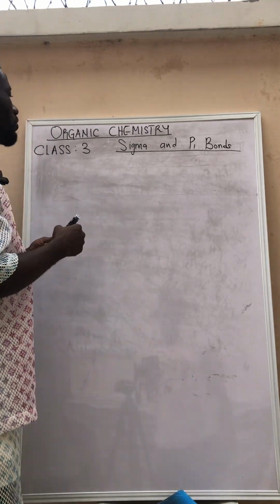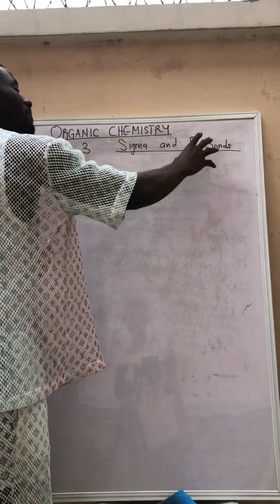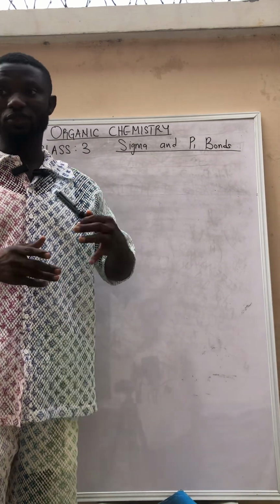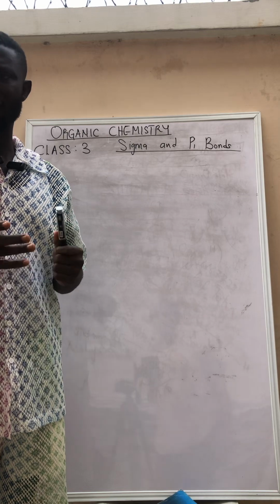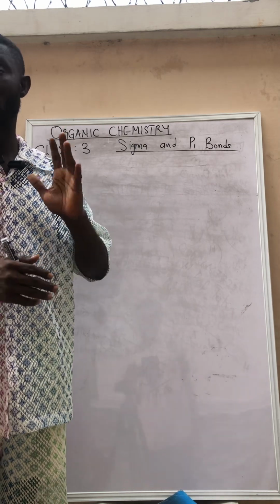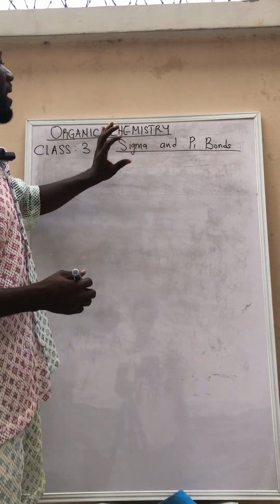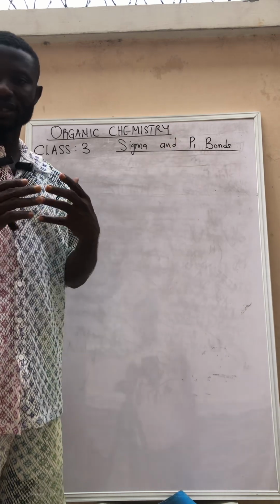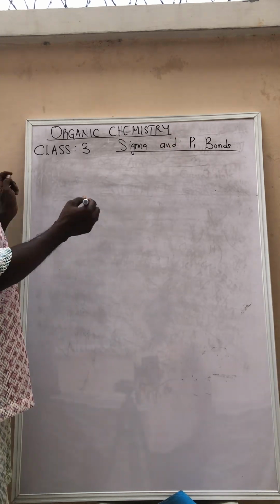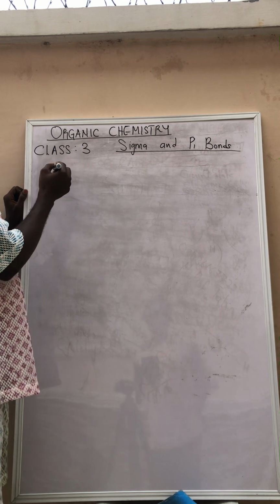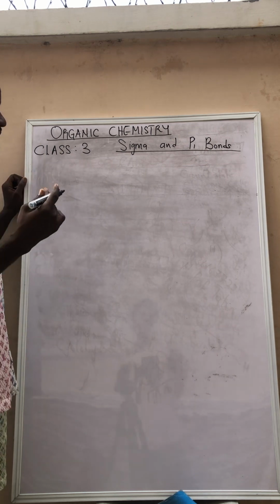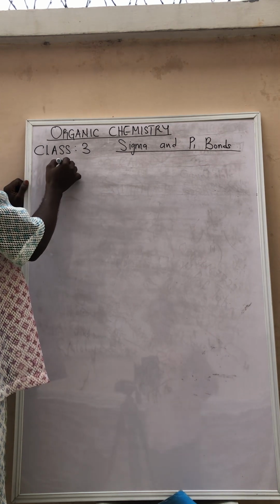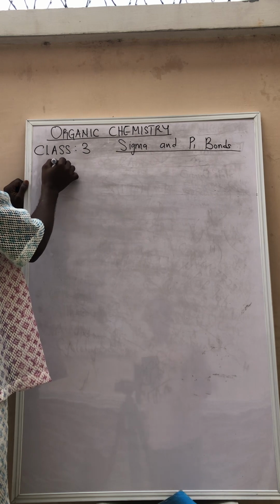To understand the sigma bond and the pi bond, please, I want you to pay attention because you will be the one to assess whether you really understand this or not. To understand it, we need first and foremost to have knowledge of what is called an orbital. In our chemistry, we have what is called an s orbital.